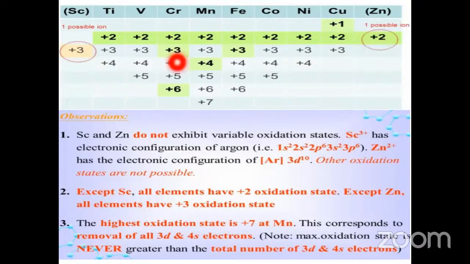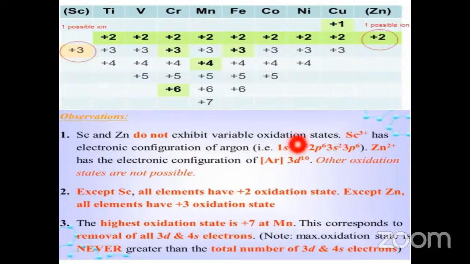If you observe these oxidation states, scandium and zinc do not exhibit variable oxidation states because scandium has 3 electrons to lose and zinc has 2. Scandium after losing its 3 electrons gets the argon electronic configuration.